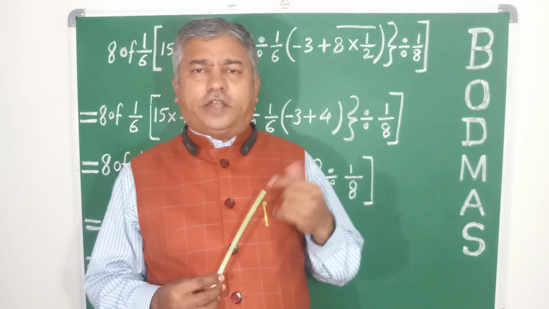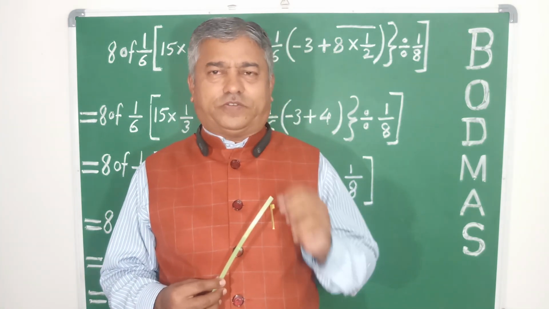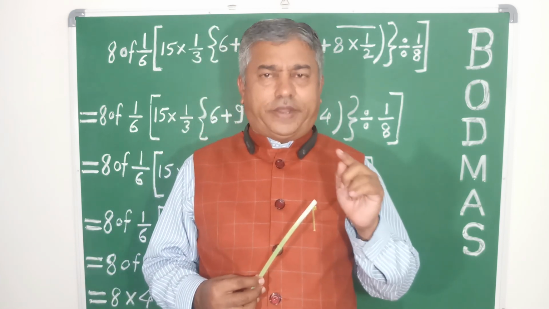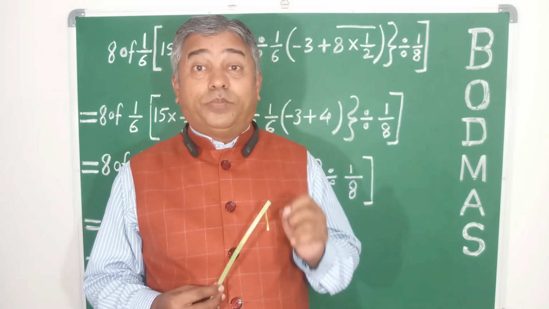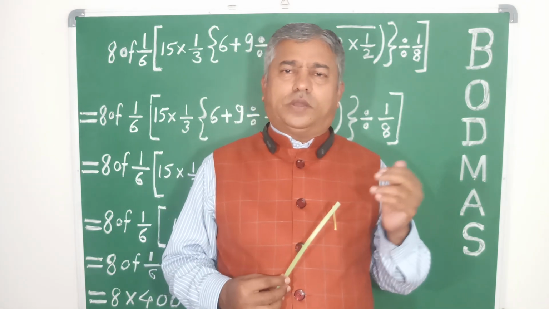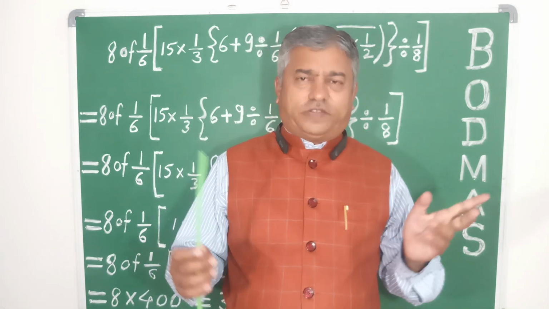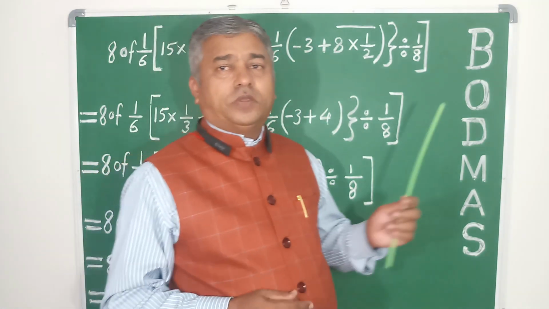This is directly concerned with the indices rule, that is, index. Whenever we say index, we use the I, BIDMAS. Normally we say BODMAS, but both are the same, BODMAS or BIDMAS.